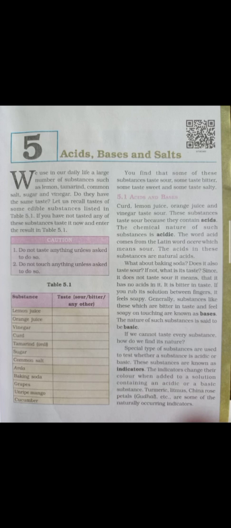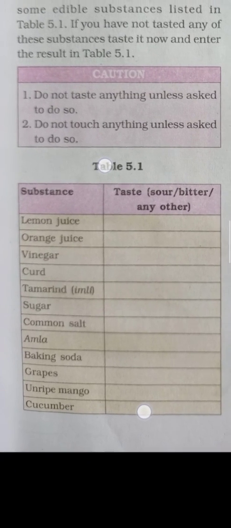Now in the table 1.5.1 there are several substances given, and over there you will have to write down the taste of those substances. There are mainly these tastes: sour, bitter, salty, sweet, and any other. If you are not able to define whether the taste of the substance is salty, bitter, or sweet, then you can write any other. Now this is your homework that you all have to write in the textbook.